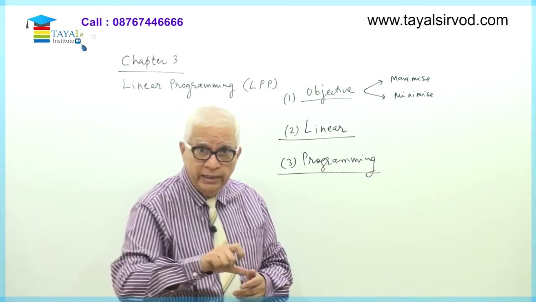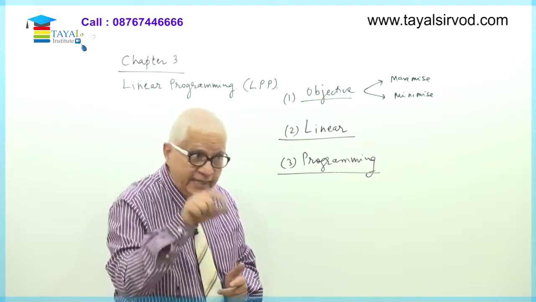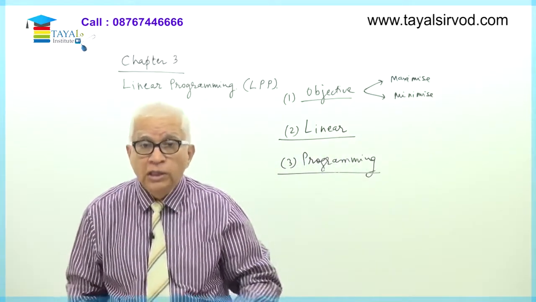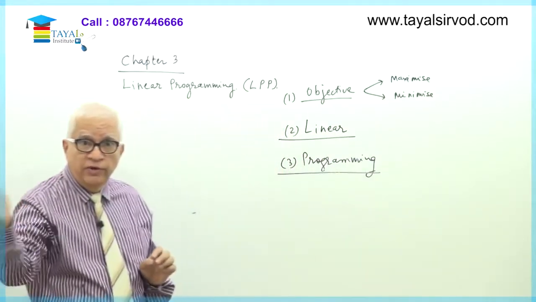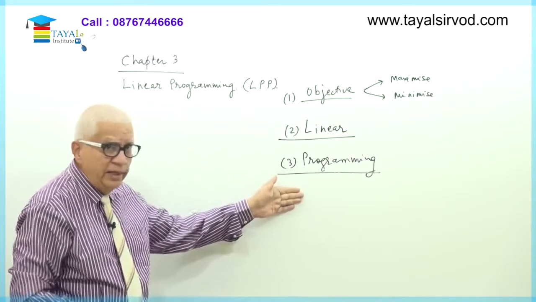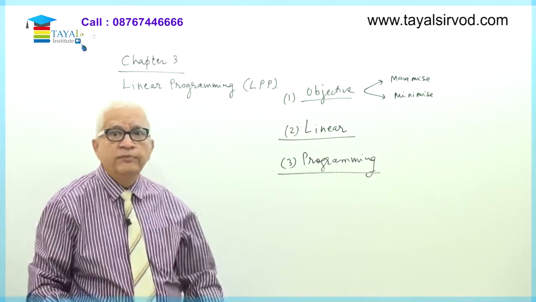Choose the values of variables in such a way that the objective of minimization of cost is achieved, or the objective of maximizing the profit is achieved. Maximize profit, minimize cost. These are two broad objectives of any function. So programming is choosing the values of variables in order to achieve the objectives.